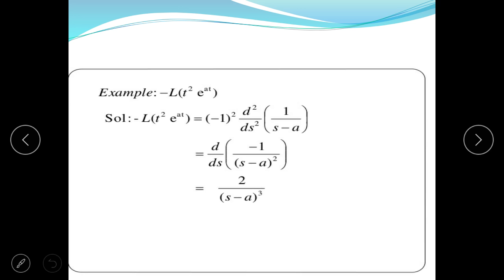For example, Laplace of t square e to the power at. To obtain Laplace of t square e to the power at, that can be written as minus 1 to the power n, where n is equal to 2, t to the power n. So minus 1 to the power 2, d square upon ds square of the Laplace of e to the power at, that is equal to 1 upon s minus a.